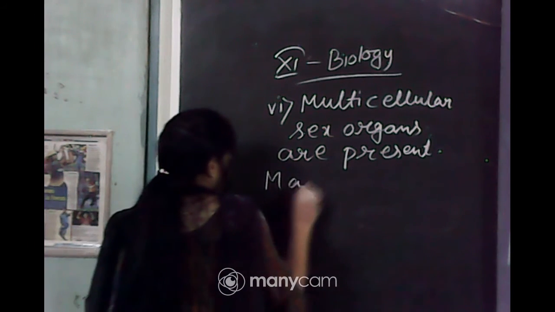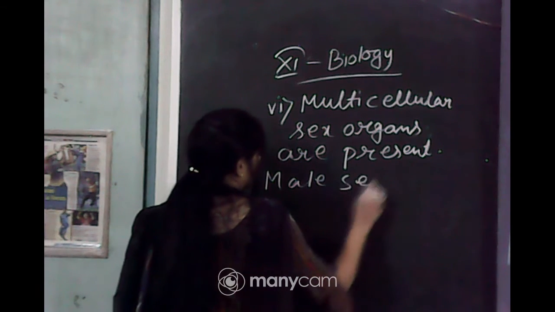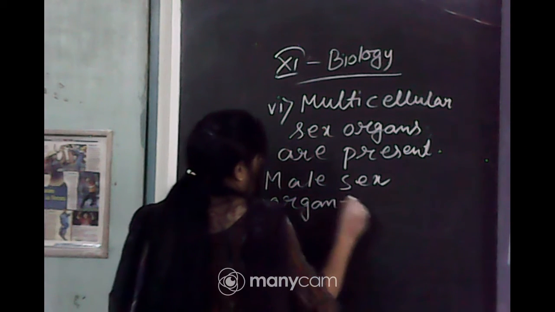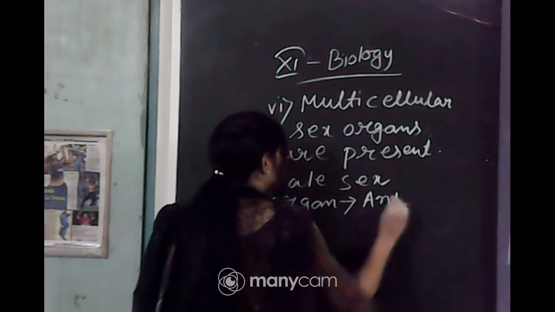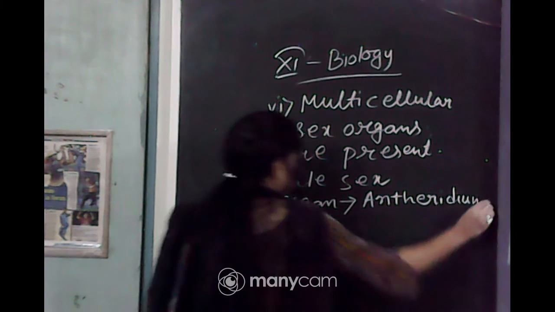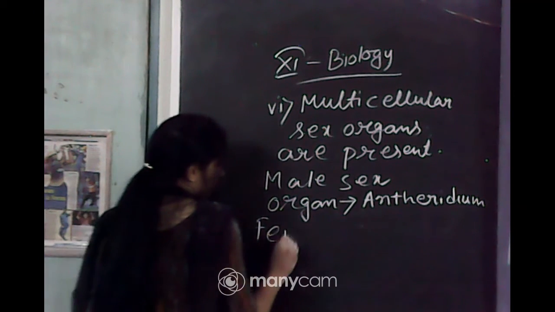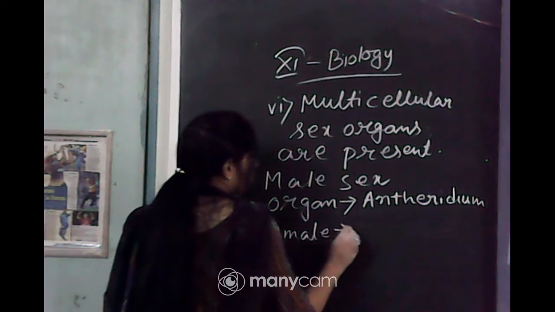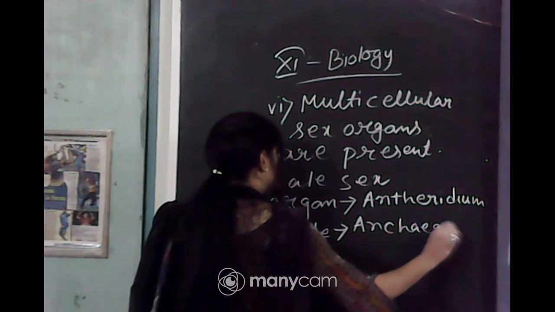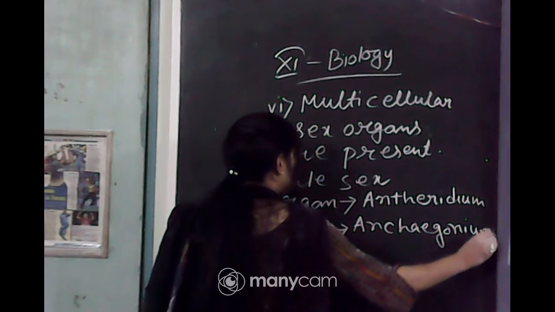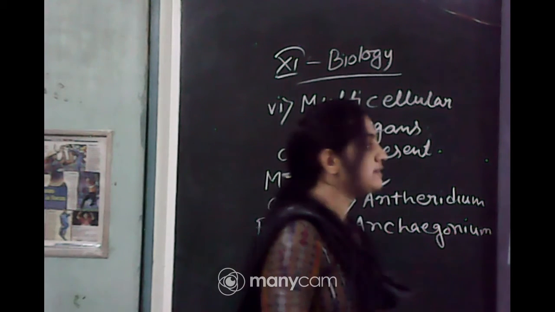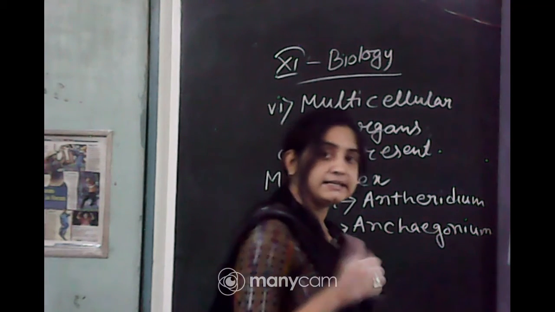Male sex organ is called antheridium and female sex organ archegonium. Okay? Antheridium produce biflagellated antherozoids and archegonium produce a single egg. Okay?